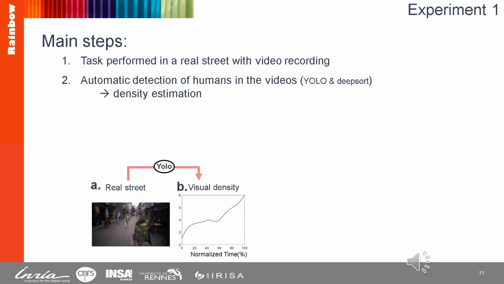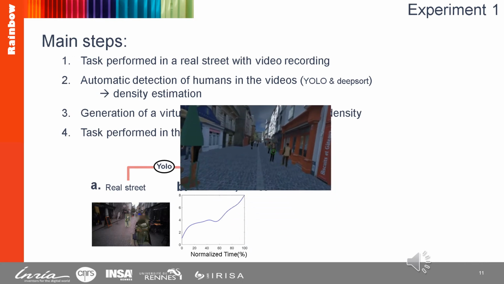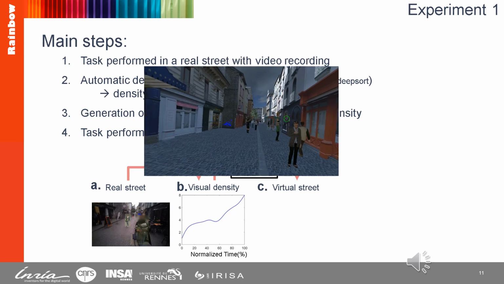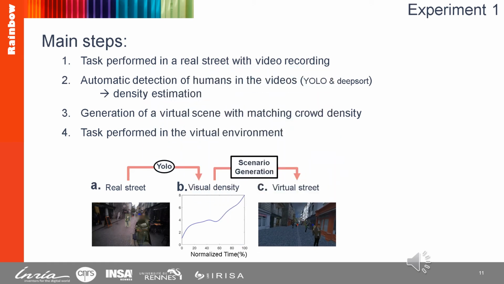Then, in the second step, using deep learning approaches, we could count the number of people that the participant crossed using the video recorded. This enabled us to estimate the crowd density. Note that what we call here crowd density is the number of visible people in front of the participant. Then third, we generate a scenario in VR with a similar crowd density. And finally, we ask participants to perform the task again in VR, and we record again the gaze and what they saw. We further check that the visual crowd density in virtual conditions matches the real ones, as illustrated in the bottom right plot.